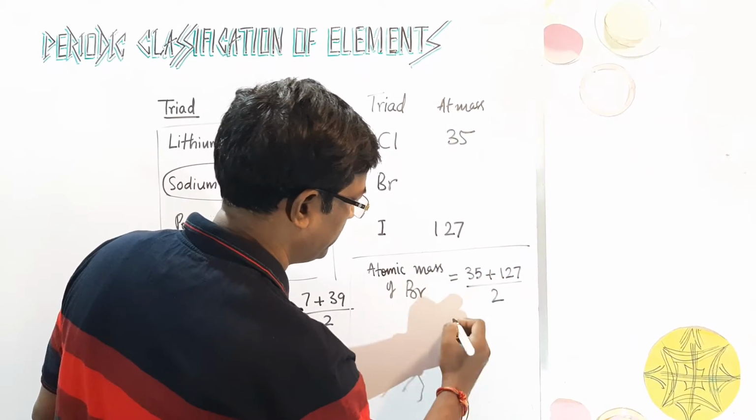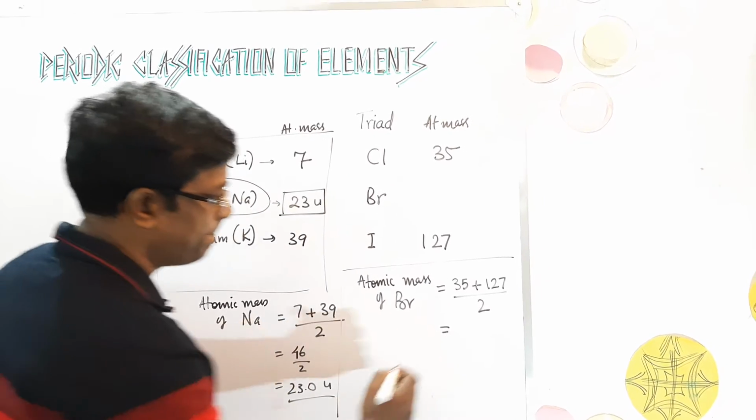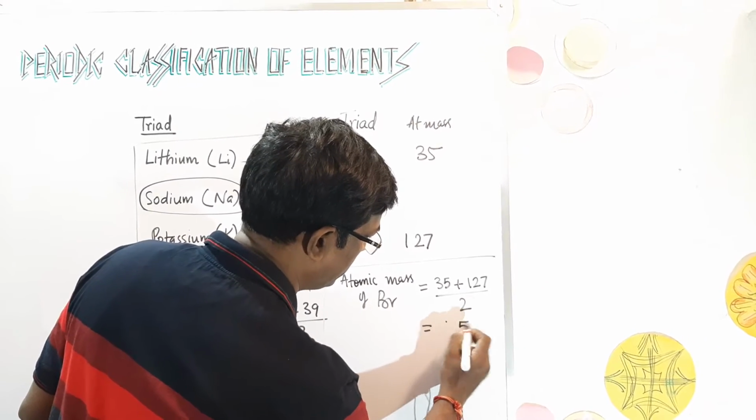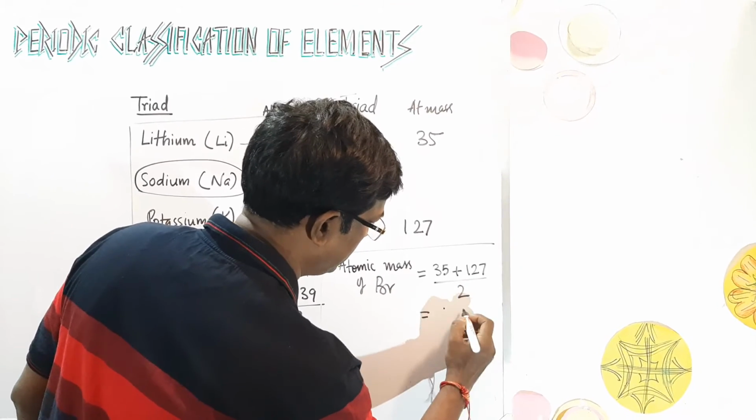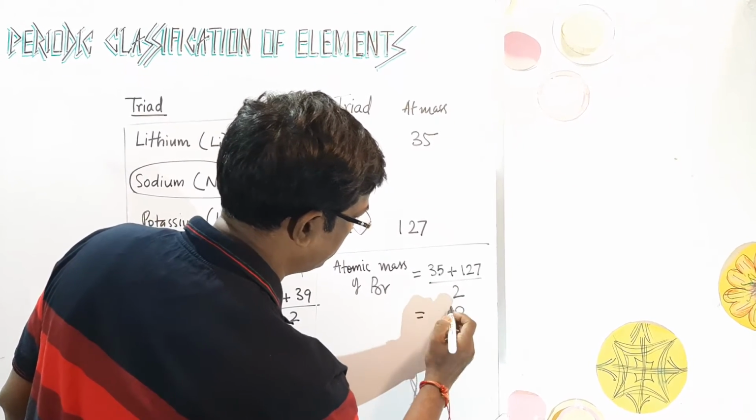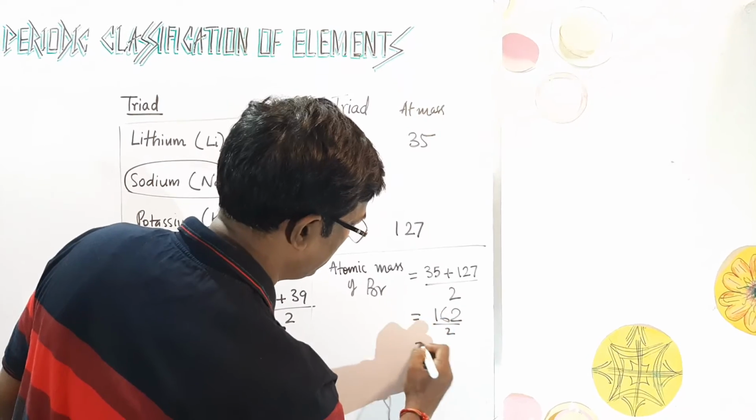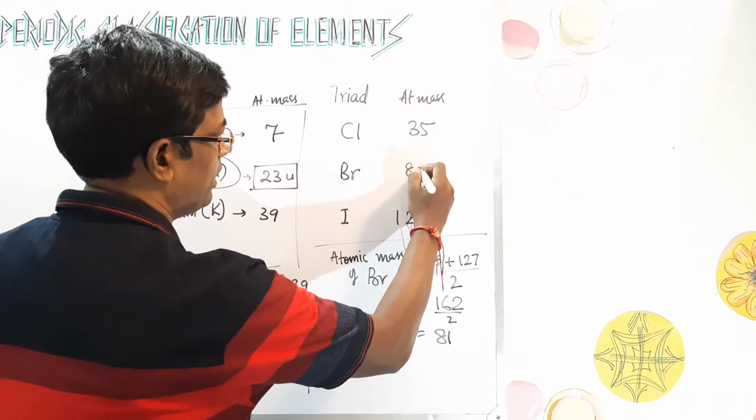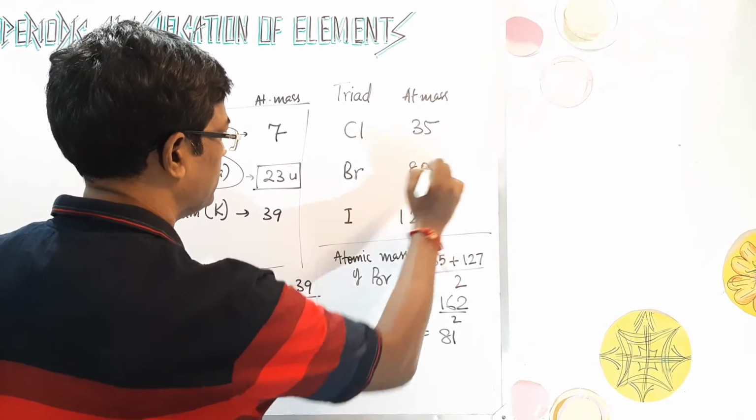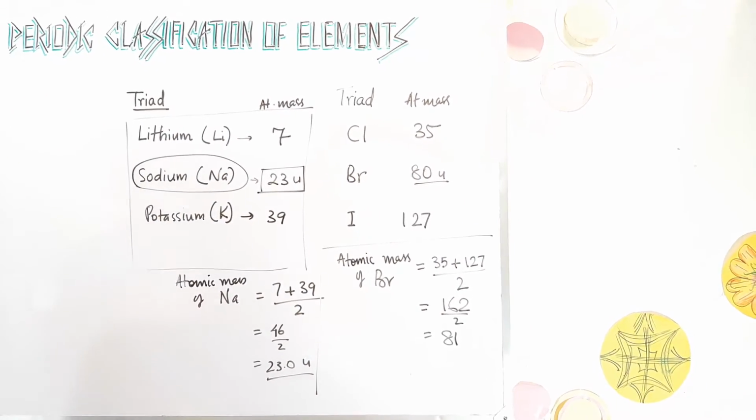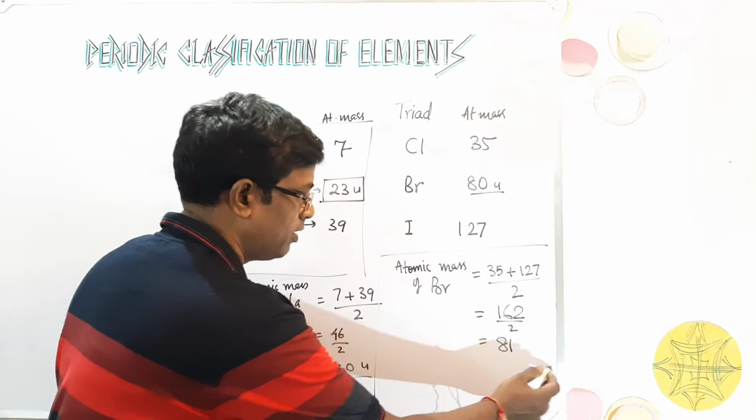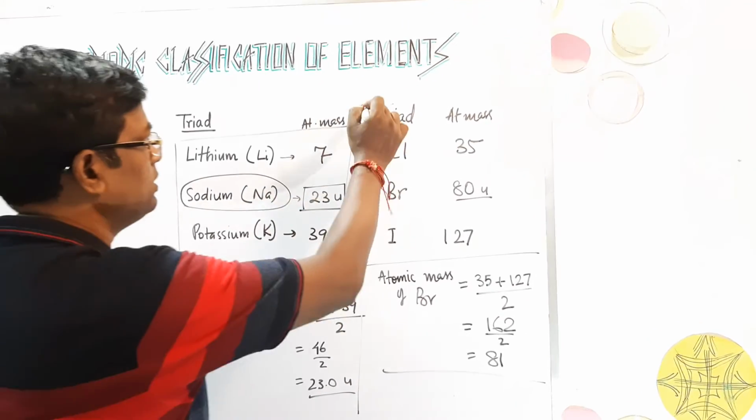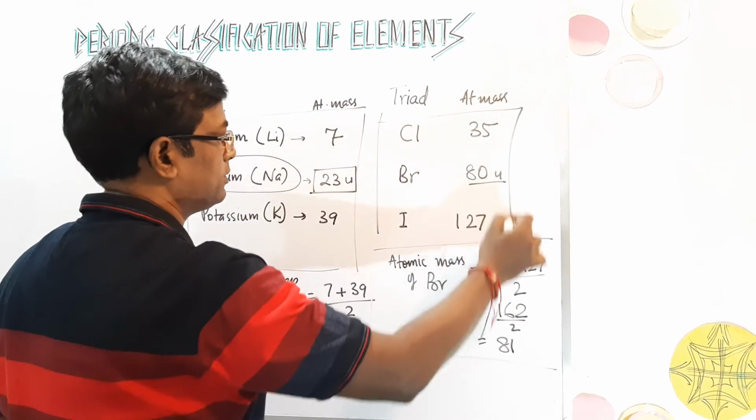Add them, divide by 2, you get 35 plus 127, 162 upon 2, 81. He was almost precise because the actual mass is found to be 80 U for bromine. So credit definitely should be given to him. This was the second triad.